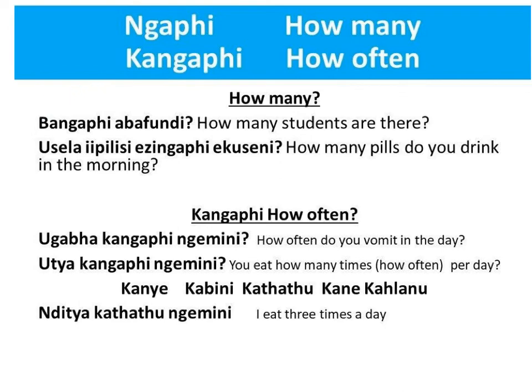I think what's probably the easiest is to learn the two constructs, the one for class 2, bangapi abafundi. We always use ngapi in context with plural verbs because it's always more than one. So in this case, how many students are there? But we can also use bangapi when we're asking, for example, how many children there are or how many patients are waiting, etc.